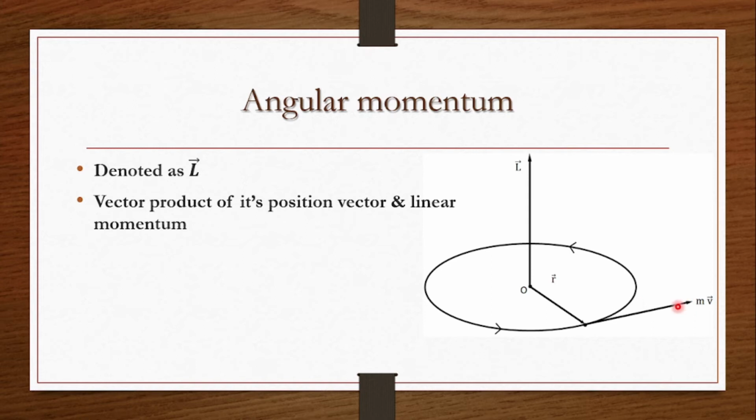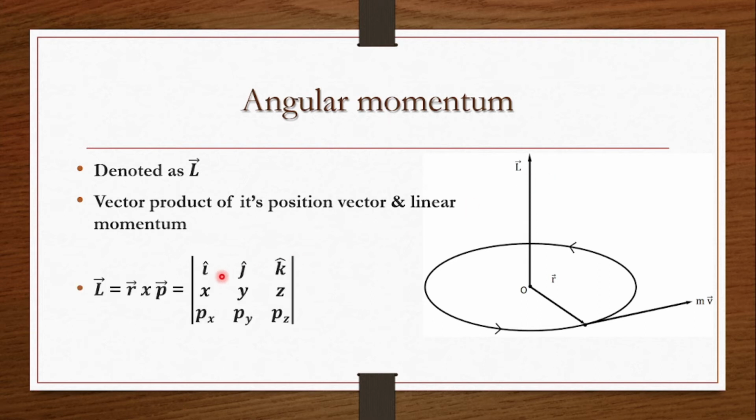And if you just multiply by its mass, we are going to get the momentum. So if the particle is present here, then the momentum will be directed as a tangent to the trajectory, and the resultant will be nothing but the angular momentum. And that's why we define angular momentum as the cross product of the position vector r and the linear momentum p.